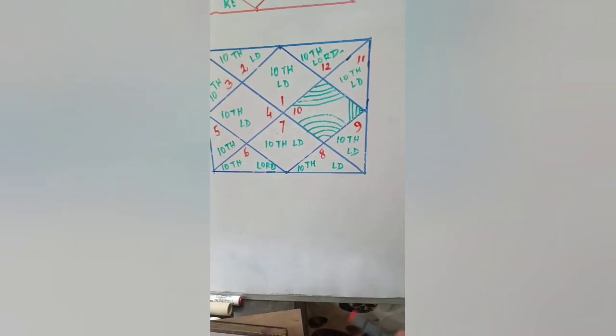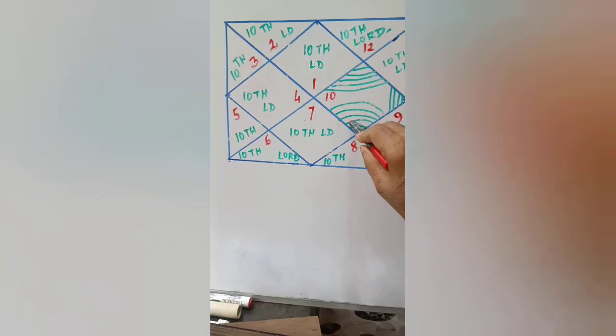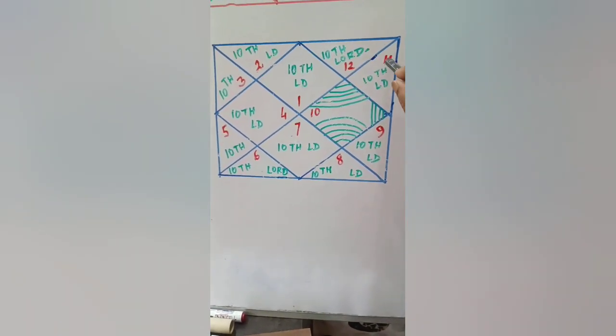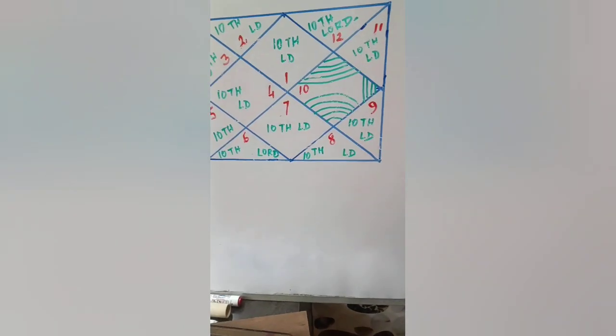So he became Arabpati or Kharapati, in whose chart the 10th house lord is well placed, strongly placed in the 11th house, and the 11th house lord is well placed in the birth chart. That is to be checked.